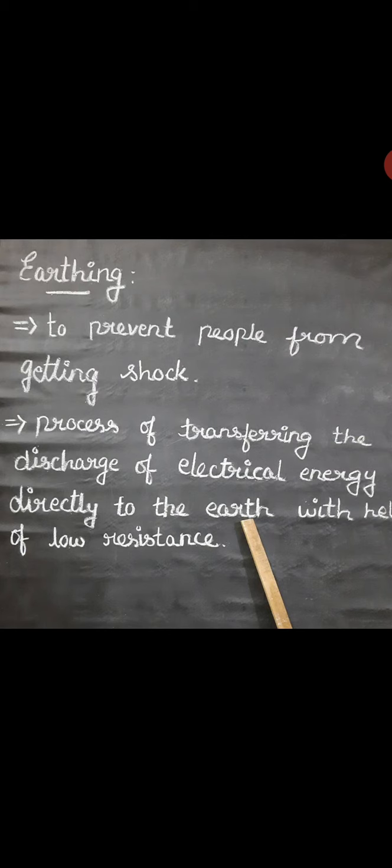Usually an electric appliance such as a heater or iron box is fitted with three wires: the active wire, neutral, and earth. One is called the live wire, another is neutral, and another is earth. The earth wire is connected to the metallic body of the appliance. That is done to avoid accidental shock. To avoid the shock only, we are using the earth wire.